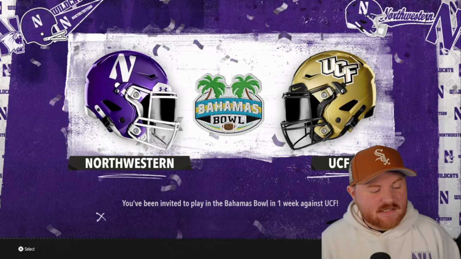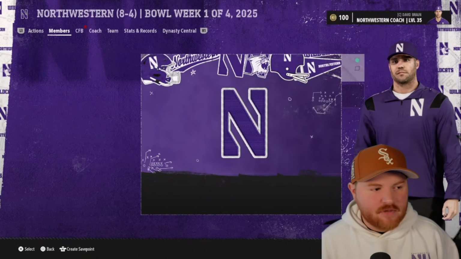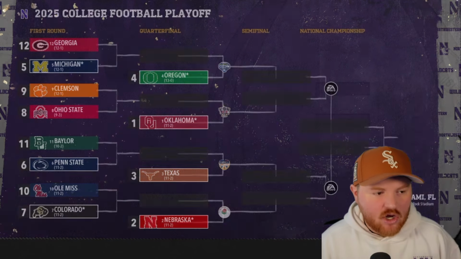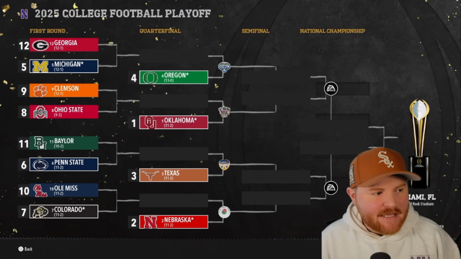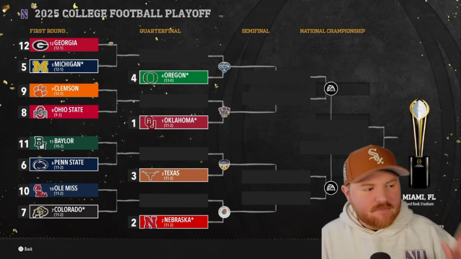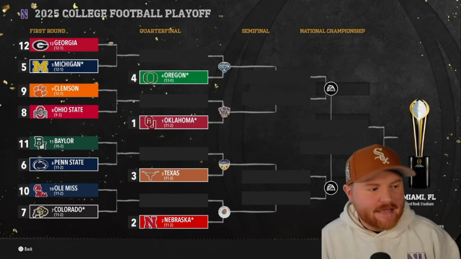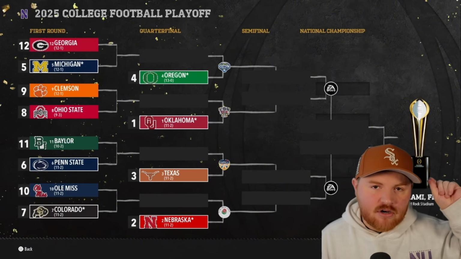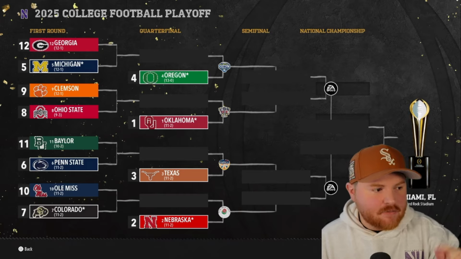By the way, Northwestern makes it to the Bahamas Bowl after an 8-4 season in the first year, so we're going to keep track of that, see if they can make it to the playoff before the end of the season. Our first CFP bracket here looks like Georgia is taking on Michigan in the first round, Michigan being the conference champion in the MAC. Clemson will take on Ohio State.